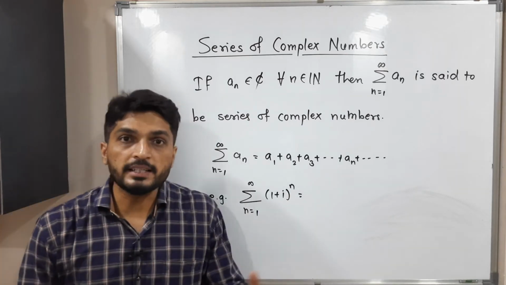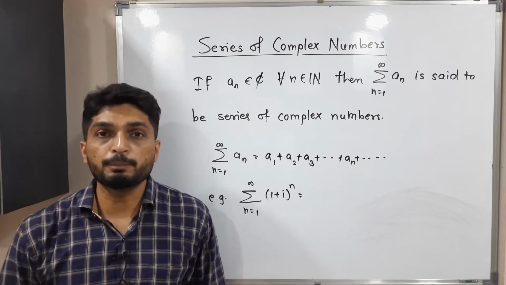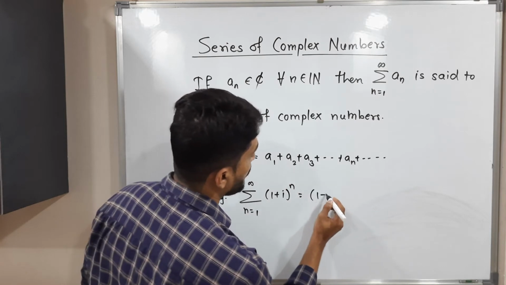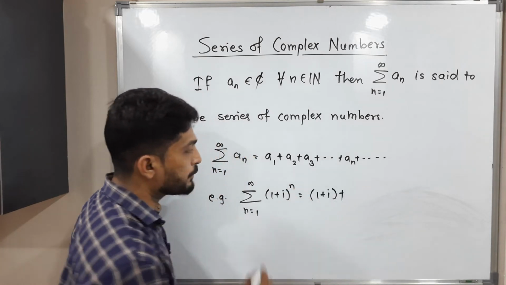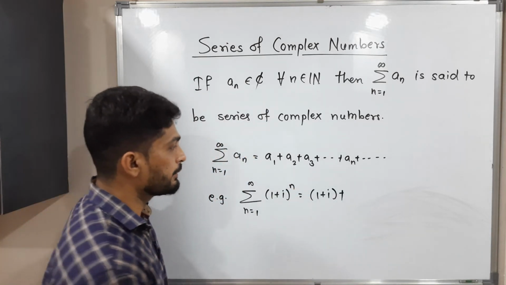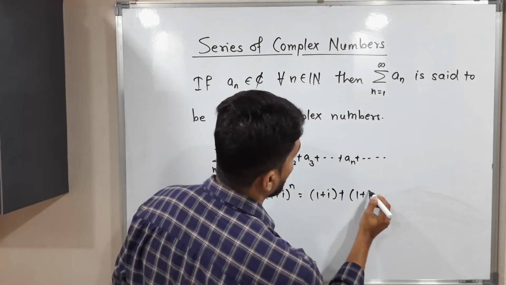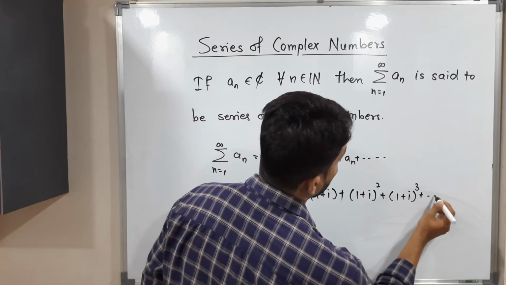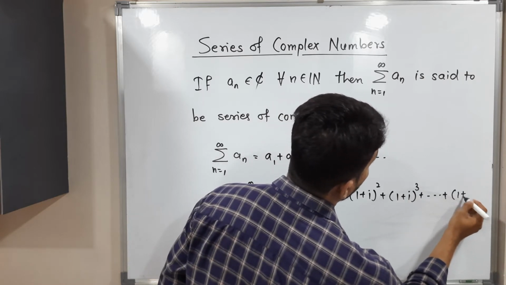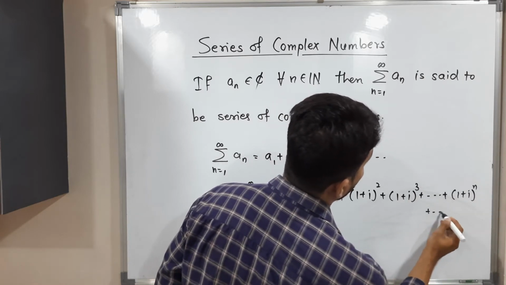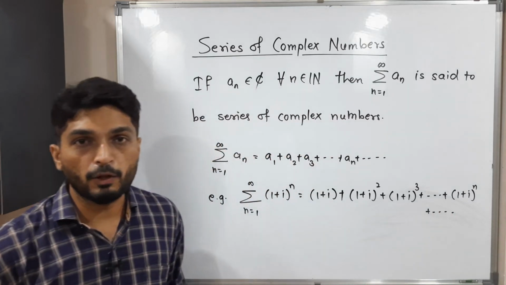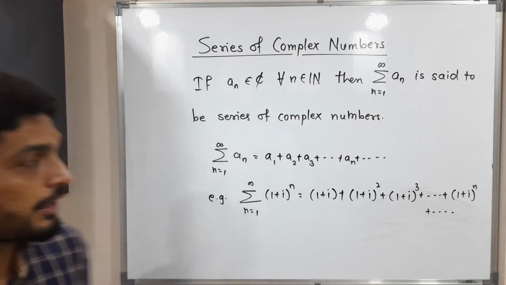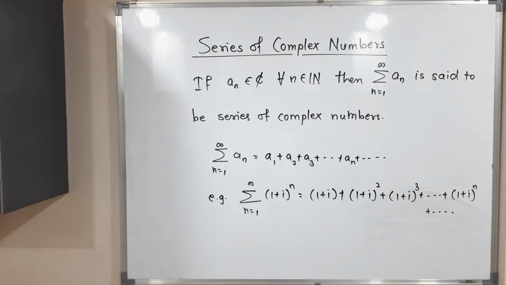So let us expand this series. What we do, first we put n equal to 1. So we will have the first term of the series, 1 plus i, plus I am putting n equal to 2, so it will be (1 plus i) square. Third term will be (1 plus i) cube. In this way we can continue. We will have the nth term (1 plus i) raised to n plus and so on. So this is one example of series of complex numbers. Okay. So make a screenshot of it. After that we will go for the next concept.